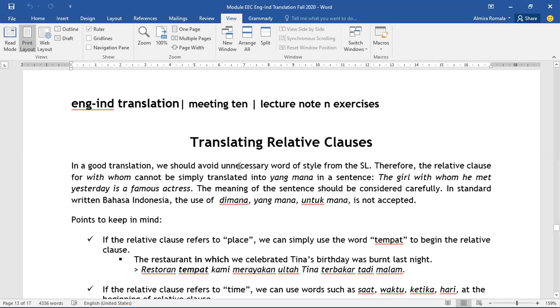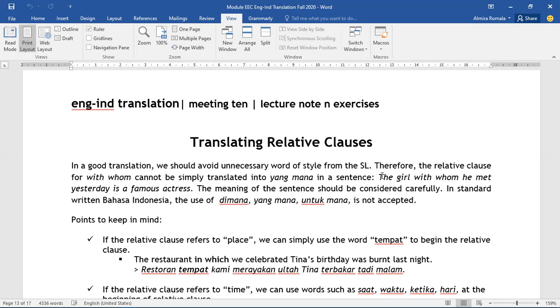When we translate it like this, "perempuan yang mana dia temui kemarin adalah seorang aktris terkenal," we cannot use yang mana in a formal situation. It's actually a mistake.